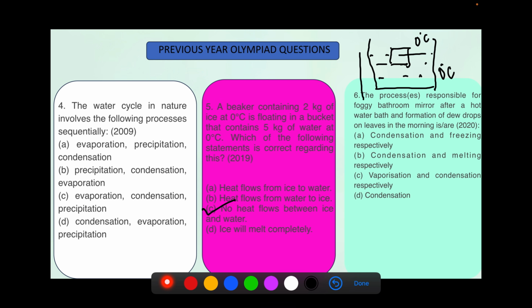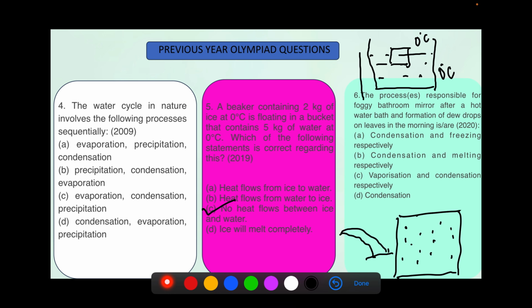Next, the processes responsible for foggy bathroom mirror. What is a foggy bathroom mirror? That there will be condensates or water droplets formed on the mirror after a hot water bath, and formation of dewdrops on the leaves in the morning are due to which phenomenon?